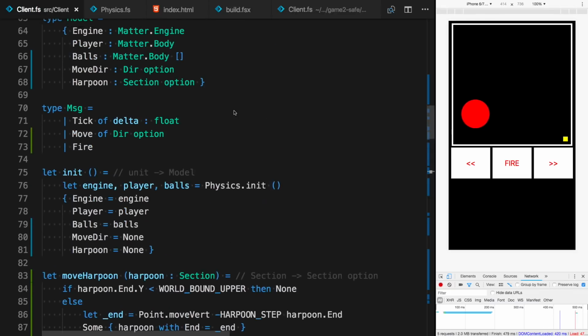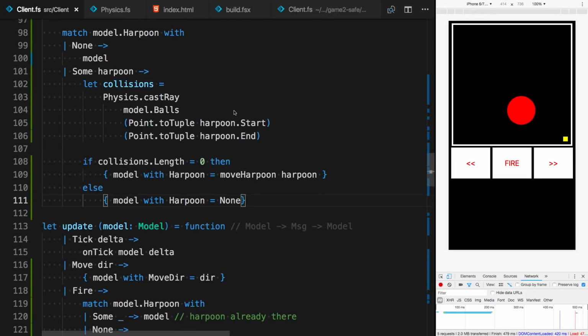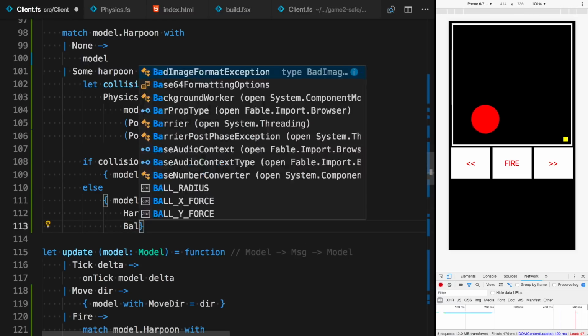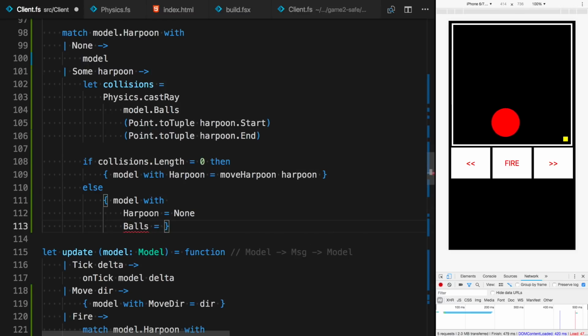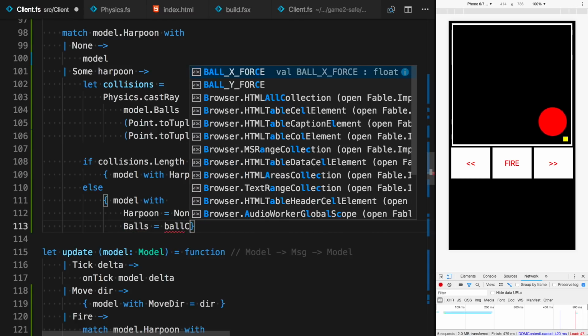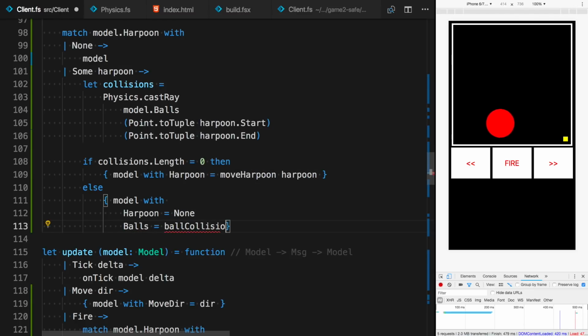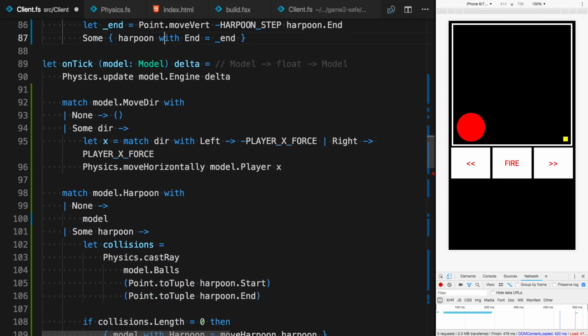And now that we have detected the collisions, we can try to split the balls. So here, what I will do is to introduce a new function called ball collisions, and it will take 2 parameters, current model and all the collisions. Okay, so I need to add that function at the top.